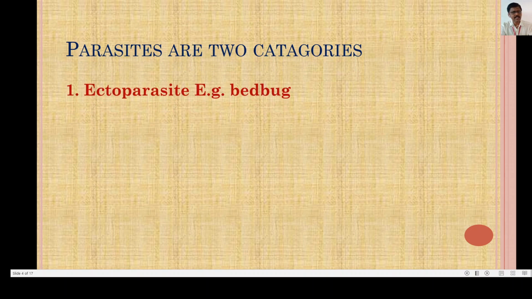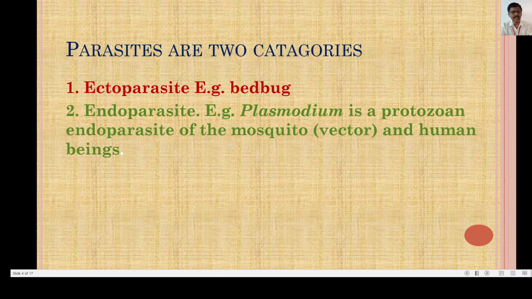The parasites are of two categories, or two types. Firstly, the ectoparasites. The example here is the bedbug. What are ectoparasites? Ecto, as the name suggests, they live on the body surface of the host or the victim. It is called an ectoparasite. That means they do not enter inside the body.